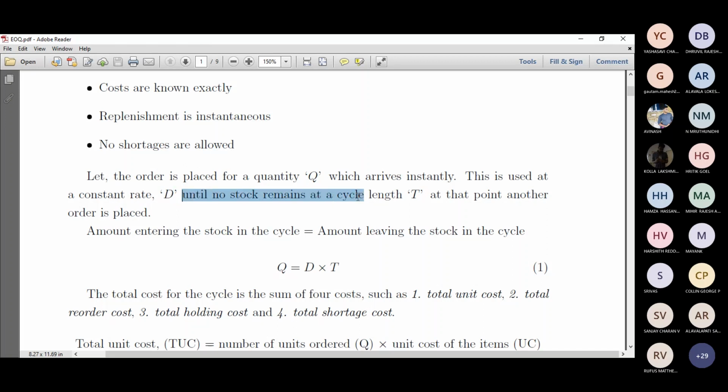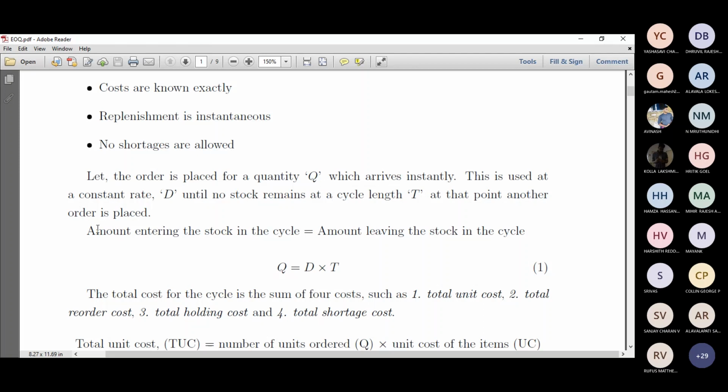Until no stock remains at cycle time T, right? So the cycle time T denotes full stock and the empty stock. So when you get a full stock and empty stock, that's a particular cycle, right? And then at the empty stock, you'll replenish it instantaneously. So that's how the inventory is all about, right?